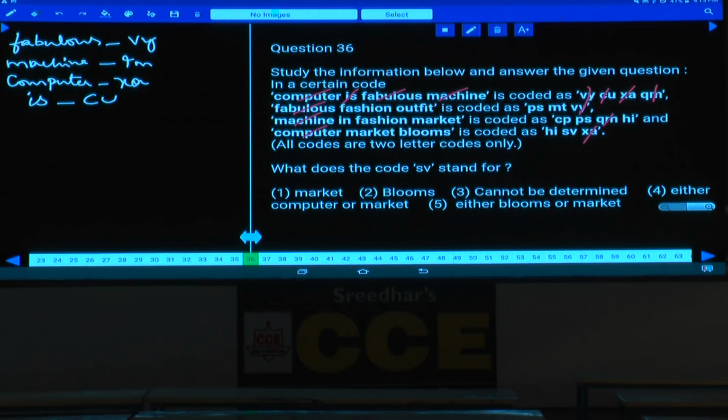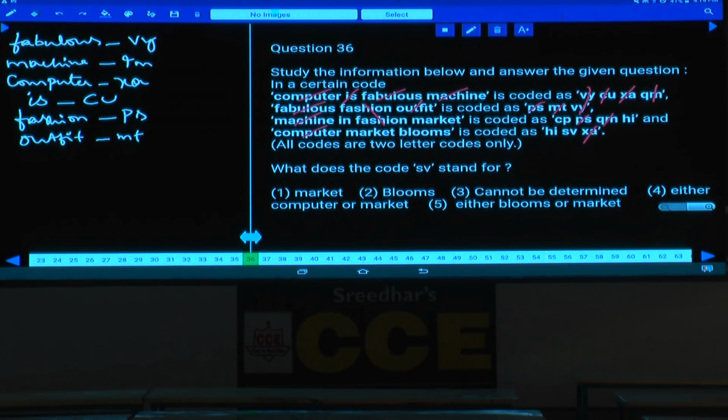Then second and the third. Fashion, output. Tell me what is the word which is common between these two. Fashion is the word which is common, and what is the code common here? PS, MT. PS is the code which is common between these two, and the code to the word fashion is PS. Then if you check out here in statement 2, outfit is the word left over, and what is the code left over here? MT, and the code to the word outfit is MT.